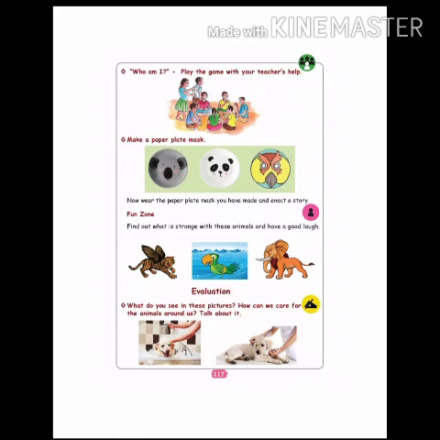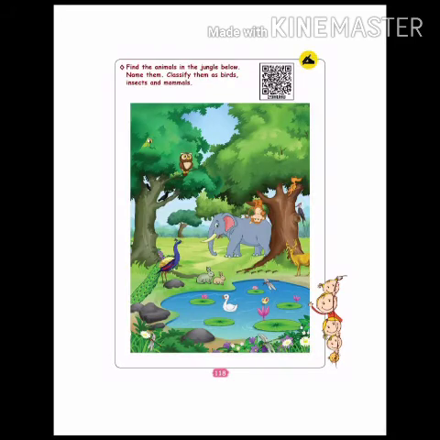These are the things you have to care for the animals. Come to the next page, page number 118. Find the animals in the jungle below, name them, classify them as birds, insects and mammals. You can see the picture in this one. You have to classify the birds, insects and mammals. What are the birds given in this picture?